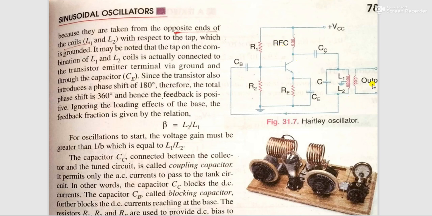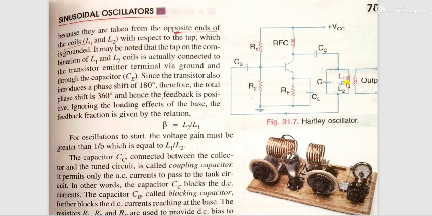It consists of a tank circuit, that is this one, C, L1, L2, and output, which consists of two coils L1 and L2. The coil L1 is inductively coupled with coil L2 and the combination works as an autotransformer.